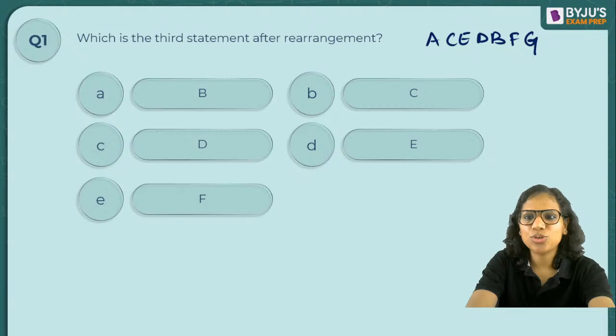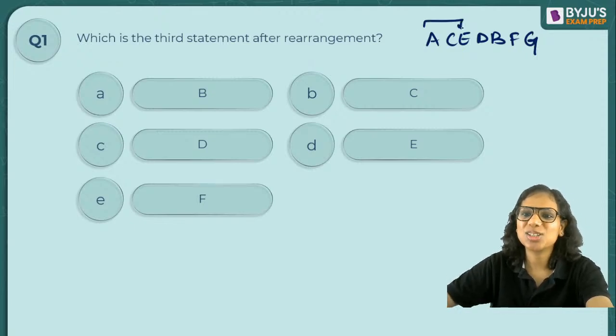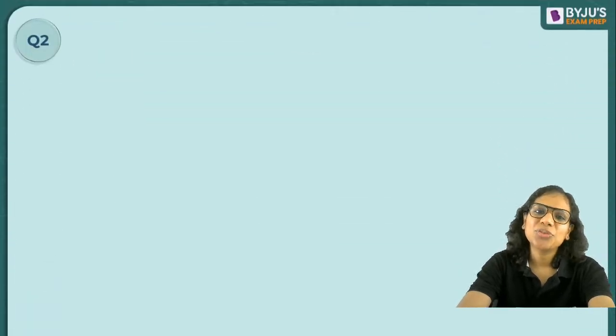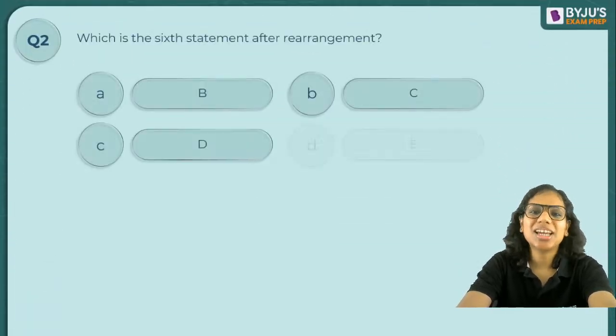Okay, so we are about to finish our first set. Let's see what you say here. The answer is, of course, D, Delhi, right? The third statement after rearrangement is clearly E. So E is our answer. Now, see now these questions, you won't take any time to answer these.